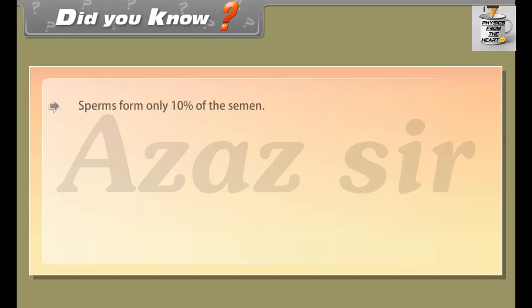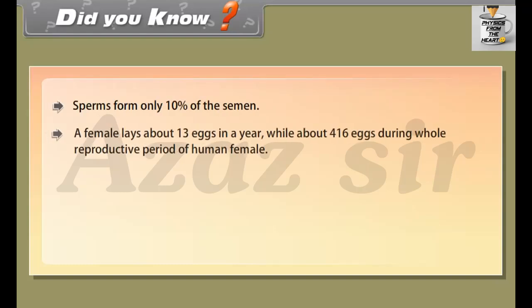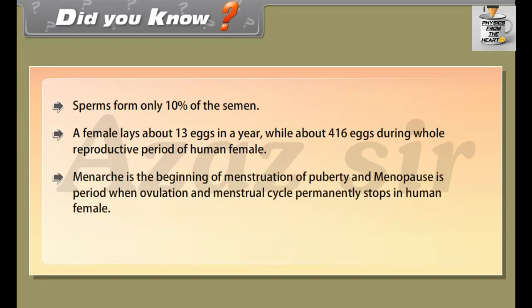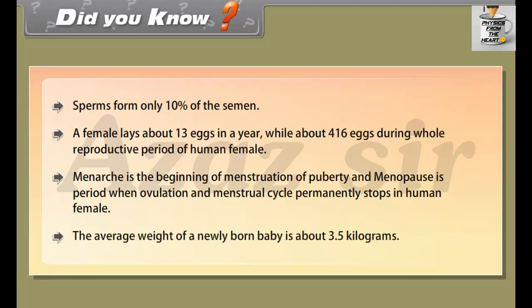Did you know sperms form only 10% of the semen? A female lays about 13 eggs in a year, while about 416 eggs during the whole reproductive period of a human female. Menarche is the beginning of menstruation at puberty, and menopause is the period when ovulation and the menstrual cycle permanently stop in human females. The average weight of a newly born baby is about 3.5 kilograms.